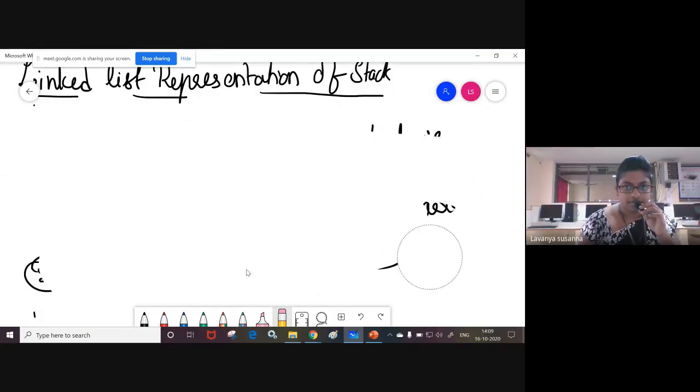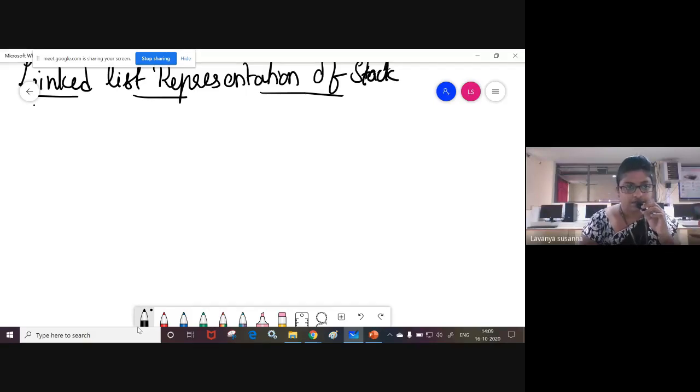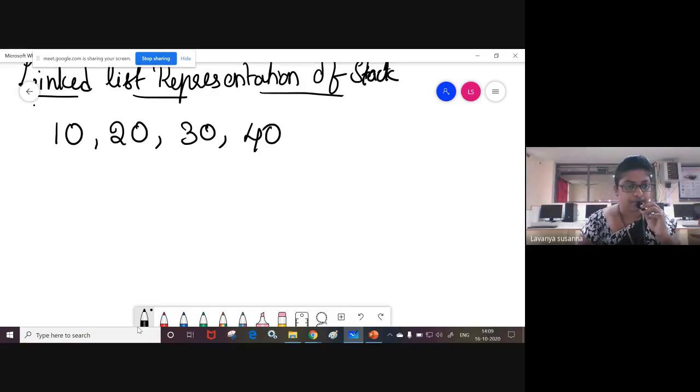Let us see the array representation, and then I will explain the linked list representation. Already you know the array representation, right? What is the array representation? You need to insert elements 10, 20, 30, 40. Let us see how to insert elements using array representation.